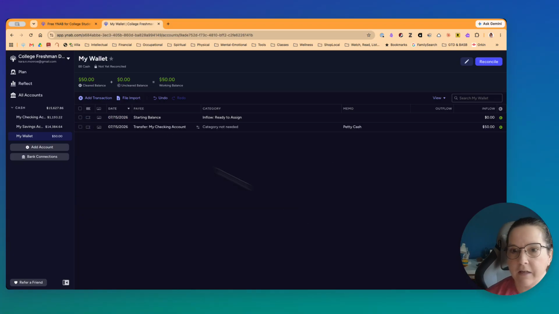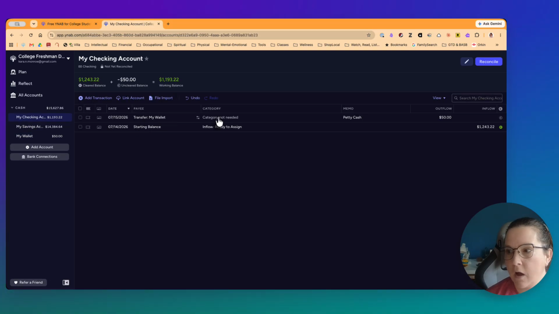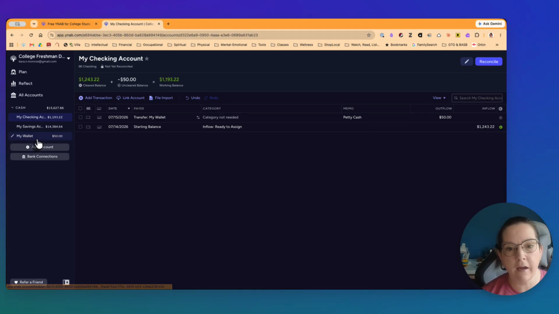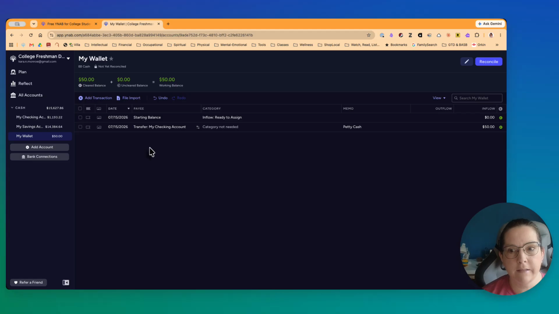So what just happened here is you have $50 in your balance of cash. And if I come over here to my checking account, notice that I transferred money to my wallet, no category is needed, and that already recorded that outflow. So you only have to record it in one spot, but now you can use your wallet against things that are in your budget. So let's just look at what that looks like for one transaction.